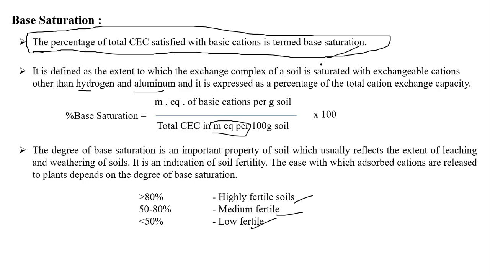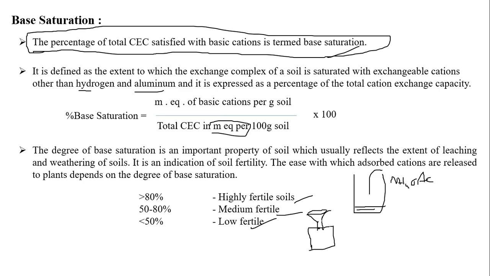Especially this is followed, but I think for Krishna it is very new because his university teaches differently. What you will do is take one beaker, add some 3 to 5 grams of soil, and put ammonium acetate for overnight. Then we will filter it, or some people go for centrifugation. Ultimately, we want a clear solution. Centrifuging is a different method, but mostly in TNA they use the filtration method only.